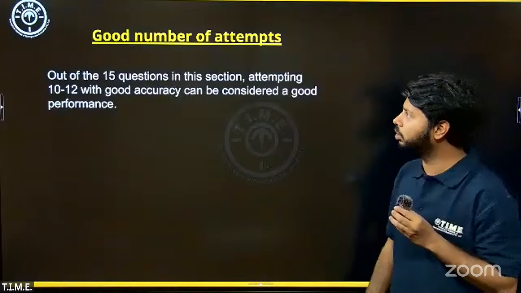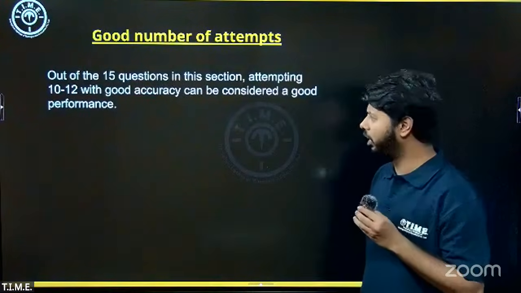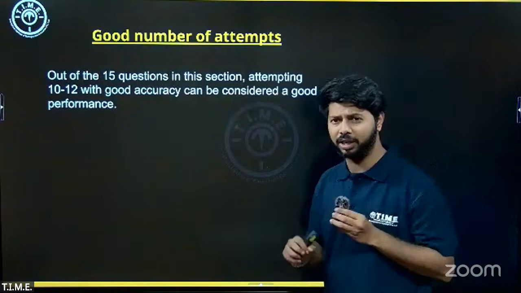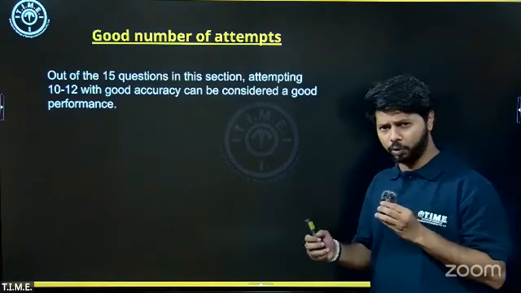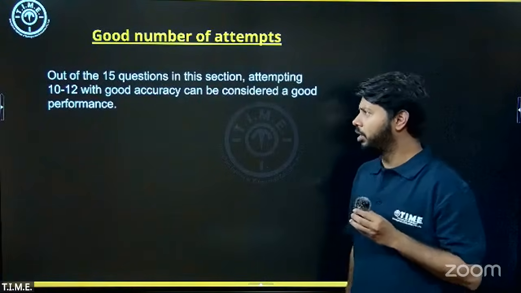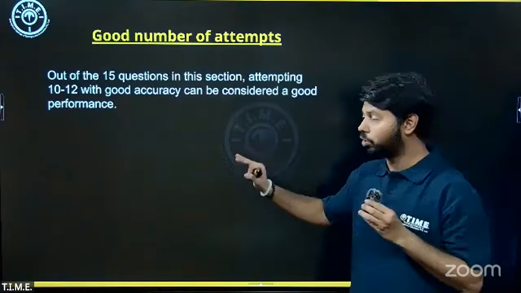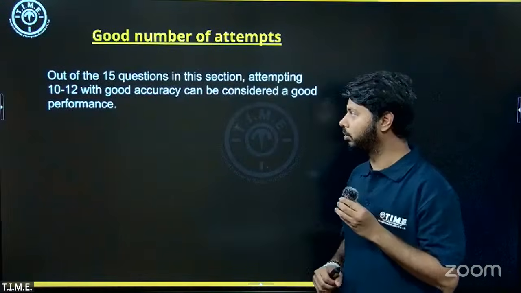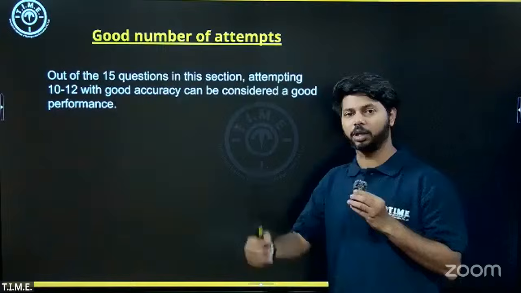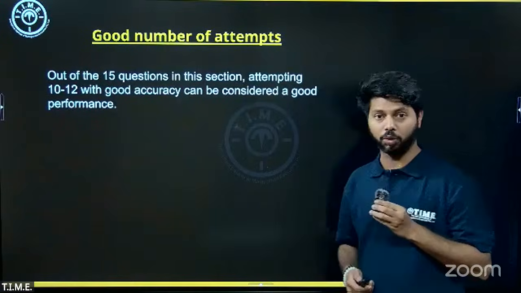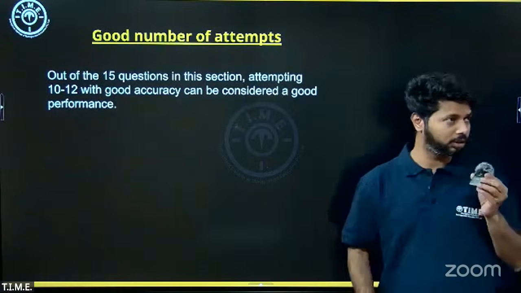which is why when we come to the attempts, I would say a great attempt would be 12, 13. A good attempt would be somewhere in the range of 10 to 12. You should be doing this, and you should be doing this relatively fast to get through the exam, and this would afford you more time in the other sections. So that's it for the English section.